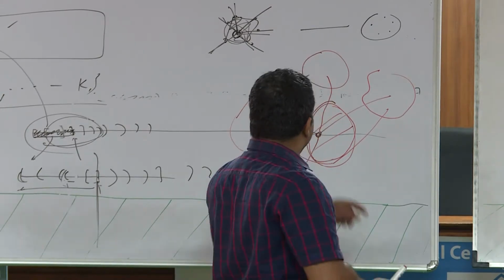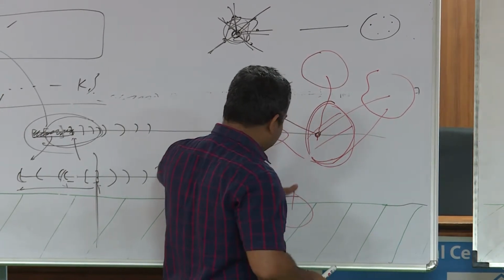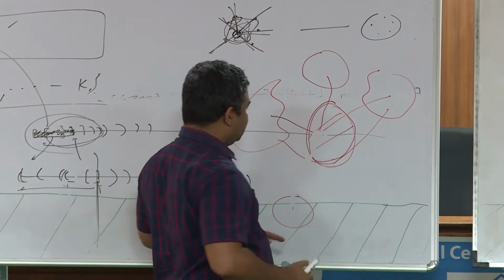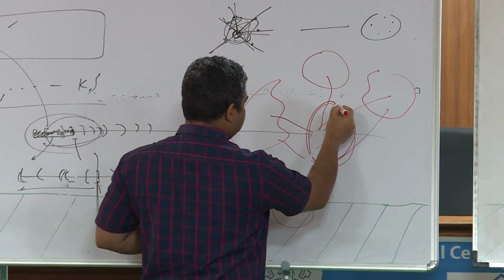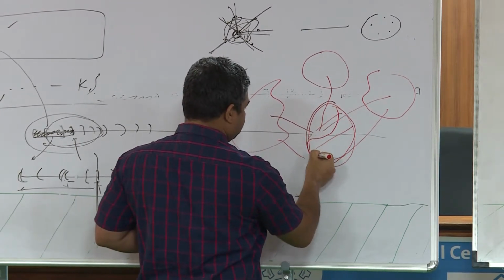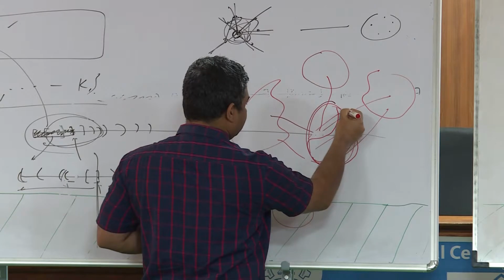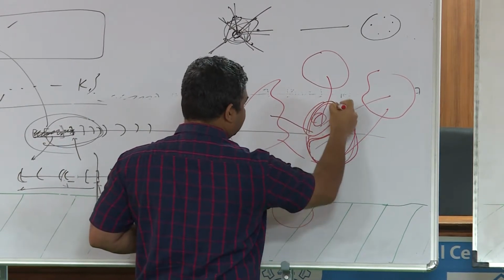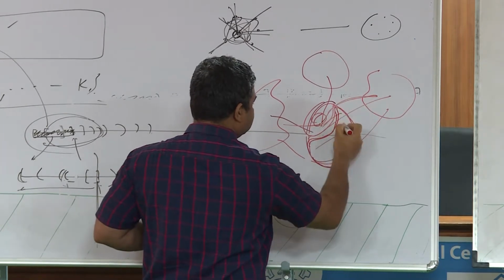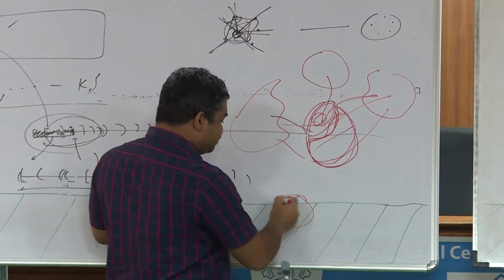Because I could have removed that vertex. Suppose this was not connected to this, then I could have removed the other vertices. This one I'll keep here, because this is connecting all these things. But still this piece will run away, right?